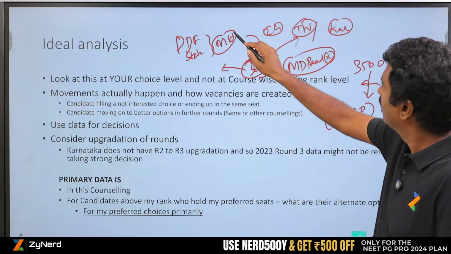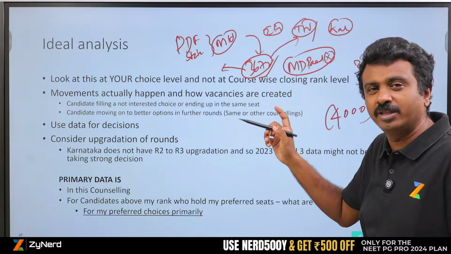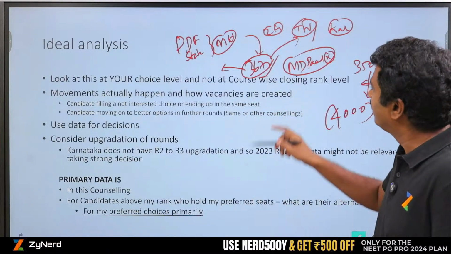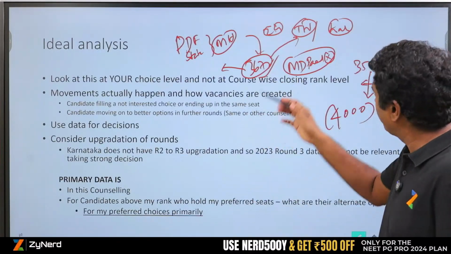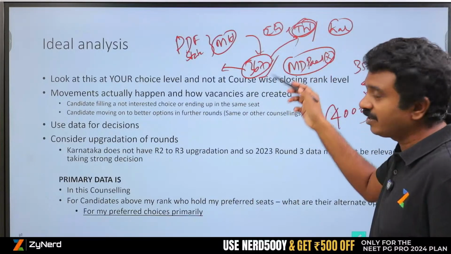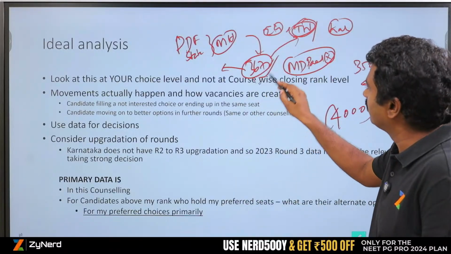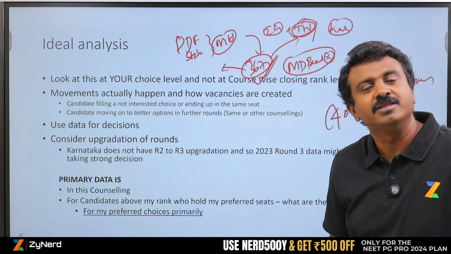Where is it available? In PDFs it is available. You have to go through all the PDFs and map the all India ranks. This is possible. The same thing, what the allotments are, we have put into allotment mapping, and if you enter 3672, you get the data. That is what we have done.